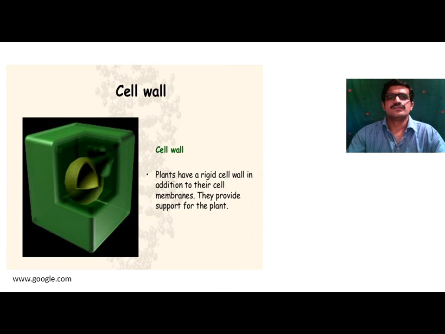Next one, cell wall. The cell wall is the outer covering of the cell. It is rigid and present only in the plant cell. It provides support for the plant cell, and it also helps in maintaining the shape of the cell. It is present only in the plant cell, and absent in the animal cell. The composition of the cell wall in plants is cellulose.